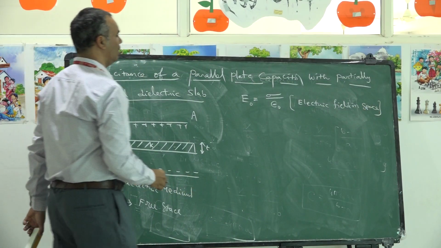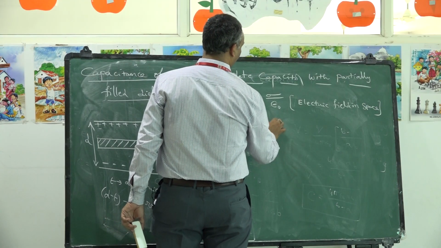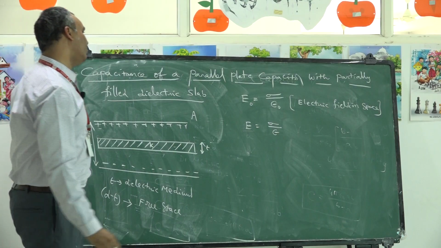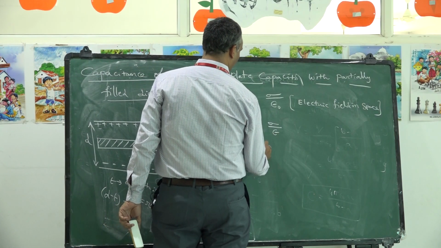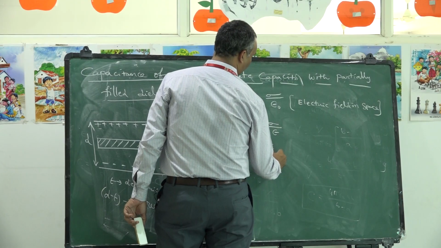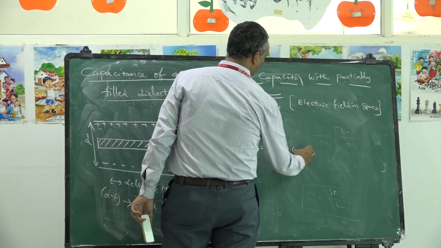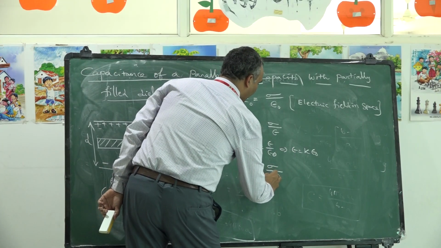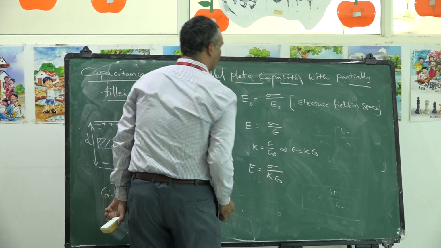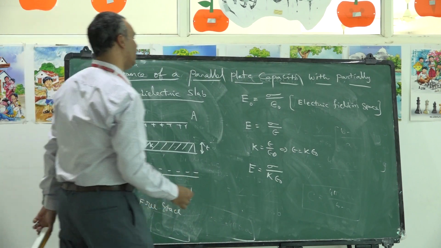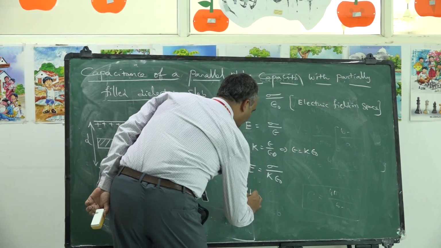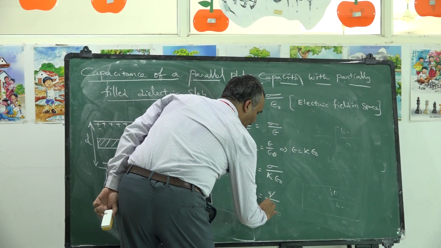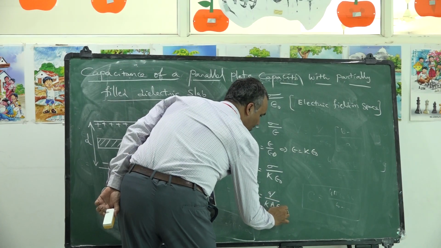Inside the dielectric, the electric field is given by E. E is given by sigma by epsilon, which we should take. Already we know that K is equal to epsilon by epsilon naught. So I can replace epsilon with K epsilon naught. So E is equal to sigma by K epsilon naught. As we know, sigma is equal to Q by A. E can be written as Q by K A epsilon naught.